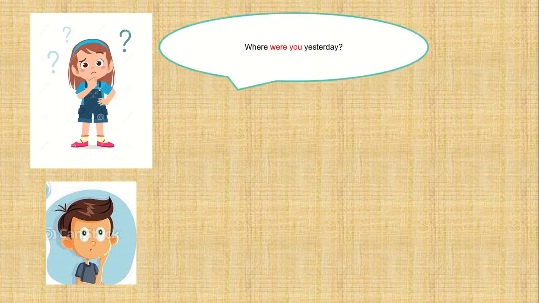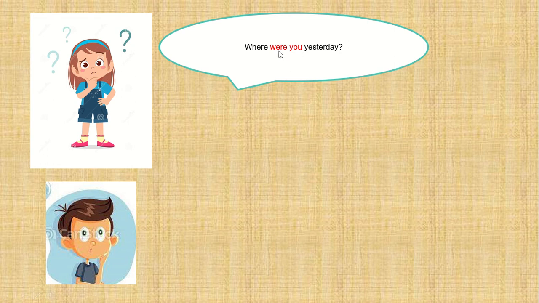If we want to know where our friends went yesterday, we can ask like this: Where were you yesterday? Repeat after me, class. Where were you yesterday? We use the verb were here because it is past tense, something that has happened before.